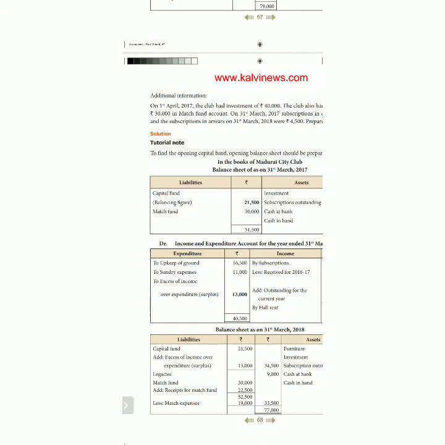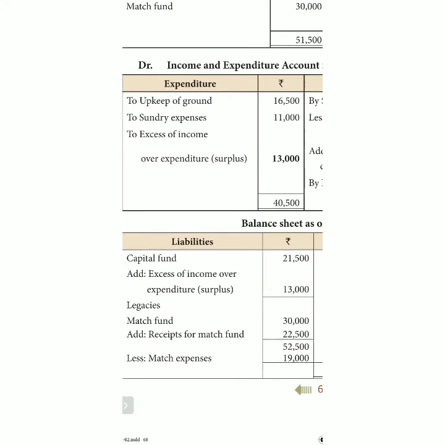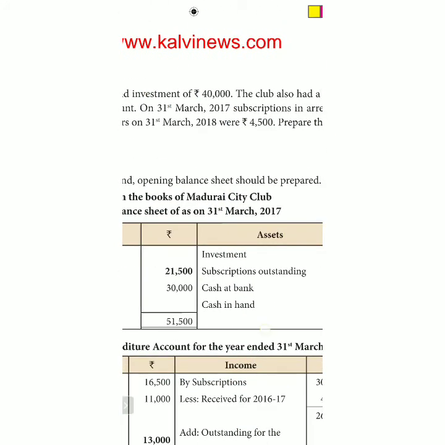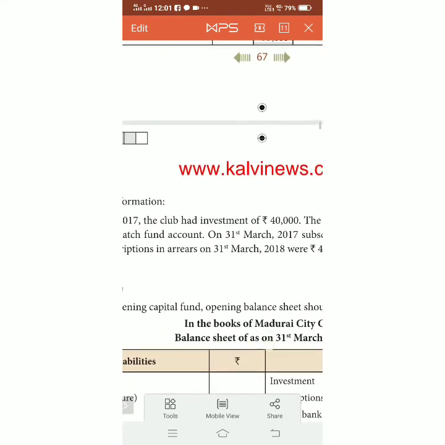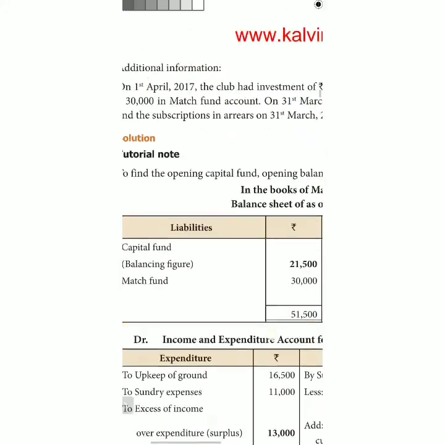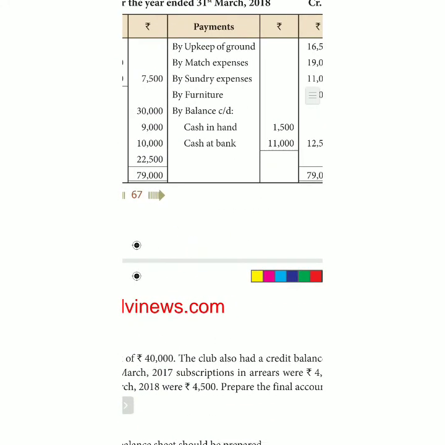Any expenditure on match fund must be subtracted. In the same way that we add match fund income to the match fund, any expenses are subtracted from the respective match fund. This is important. See the balance sheet: match fund 30,000, plus receipt for the match fund 2,500. Current year match fund expenses are given on the expenditure side, so that is to be subtracted. Match expenses given are 19,000.